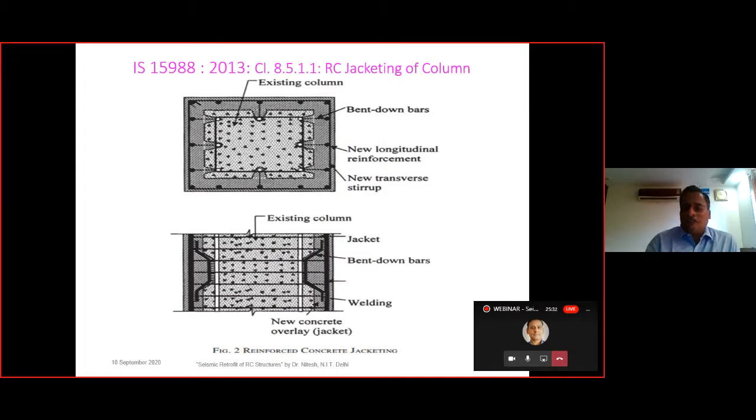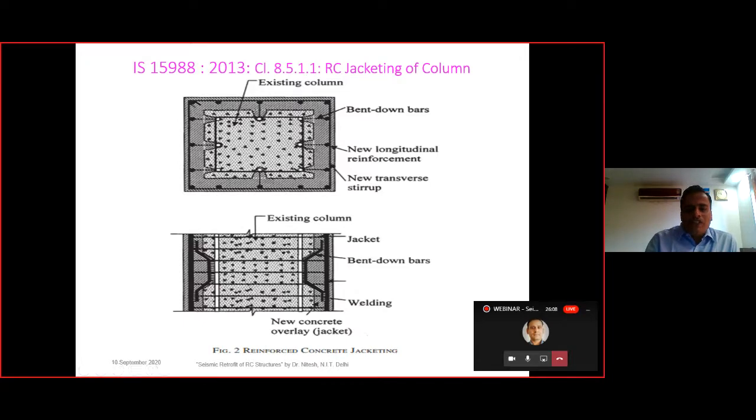Then we have one of the retrofitting ways for the column, that is jacketing of the column. So here reinforced concrete jacketing of a column is presented, and this is the way we retrofit a column. That is, we remove certain outer cover and certain concrete from the outer part of the column, and then we insert certain bent down bars, and these are shown in the elevation in this way and in the plan in this way, and these are being welded, and a new concrete overlay over the jacket is provided.